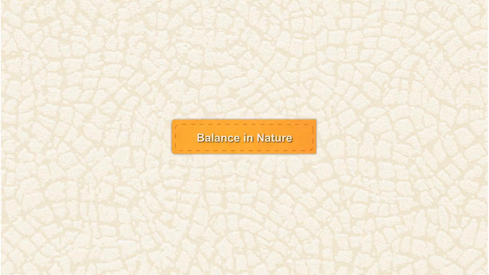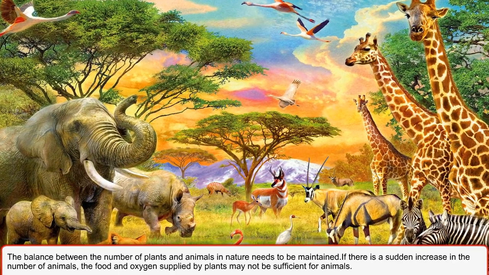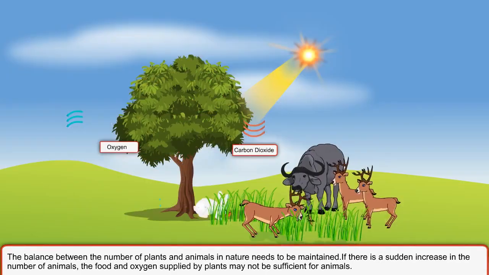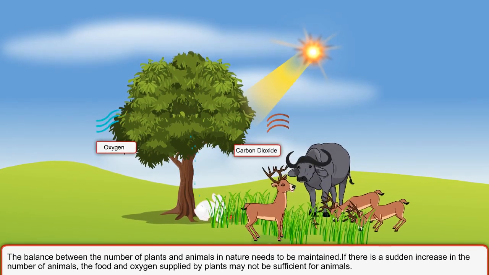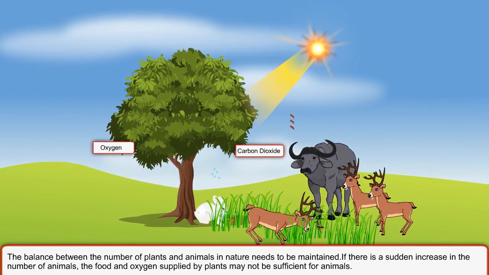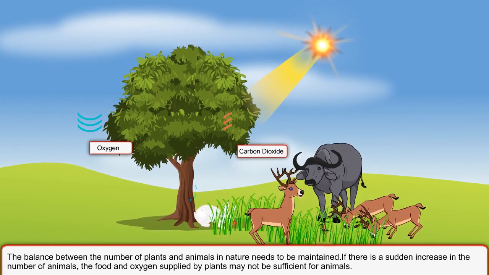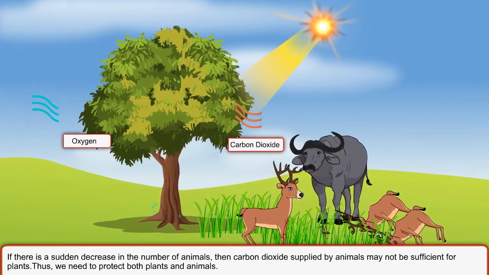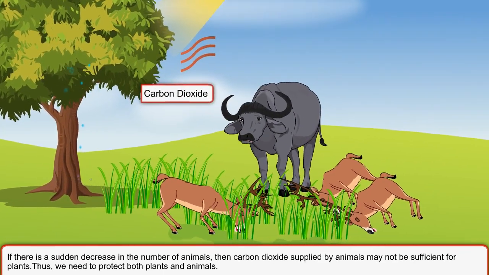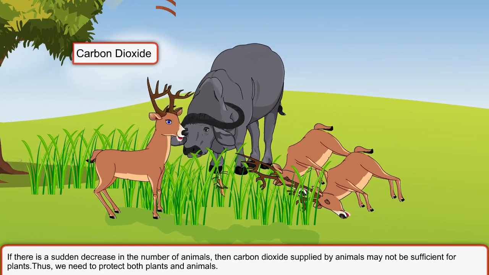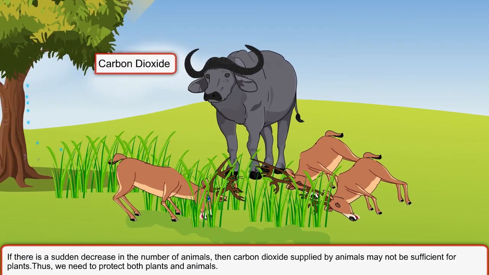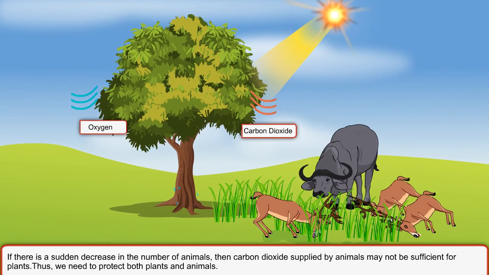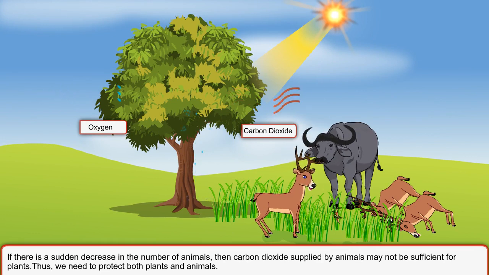Balance in nature. The balance between the number of plants and animals in nature needs to be maintained. If there is a sudden increase in the number of animals, the food and oxygen supplied by plants may not be sufficient for animals. If there is a sudden decrease in the number of animals, then carbon dioxide supplied by animals may not be sufficient for plants. Thus, we need to protect both plants and animals.